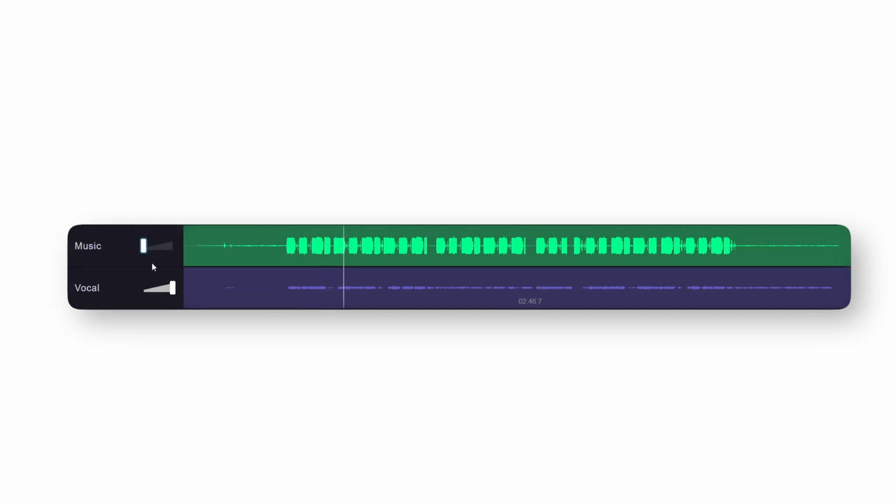This website has many options to edit your audio, but Vocal Remover is the key feature of the website.